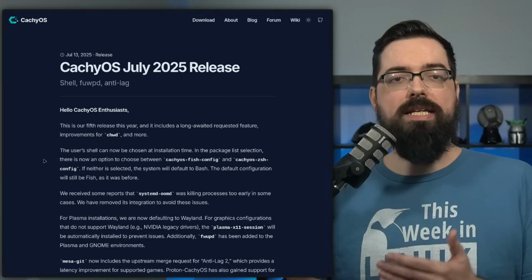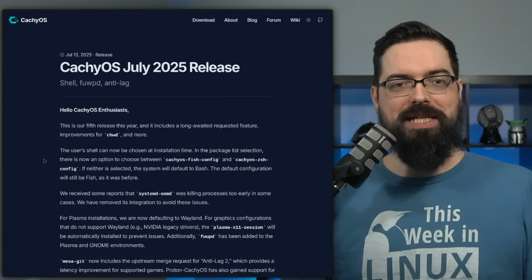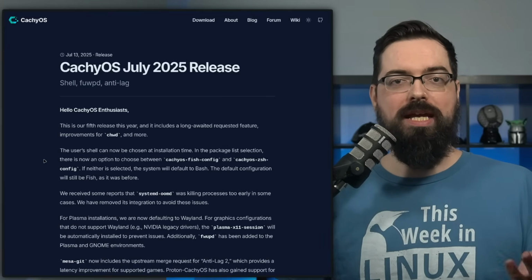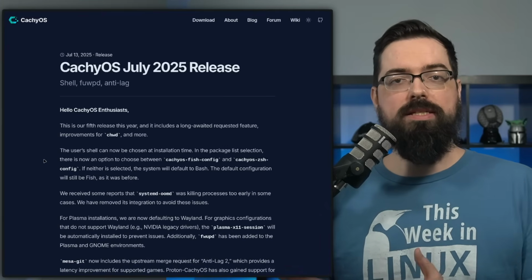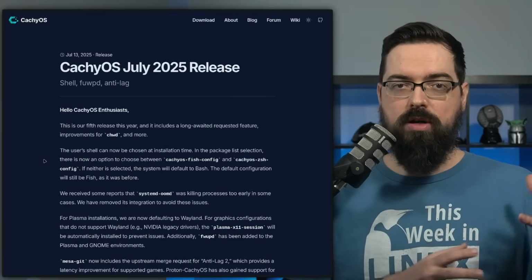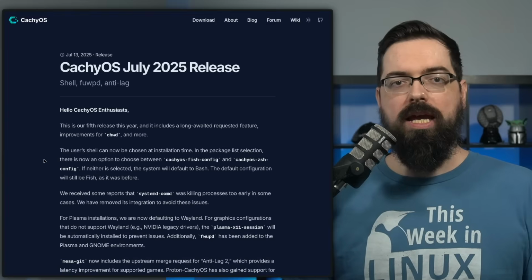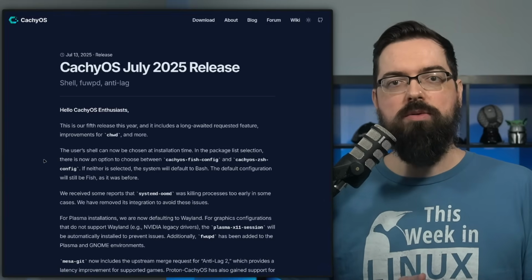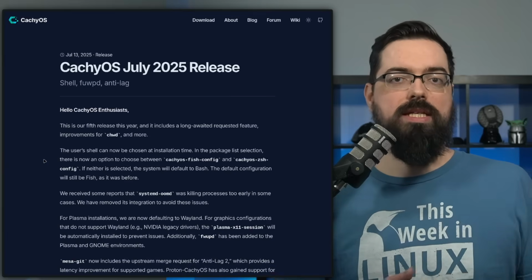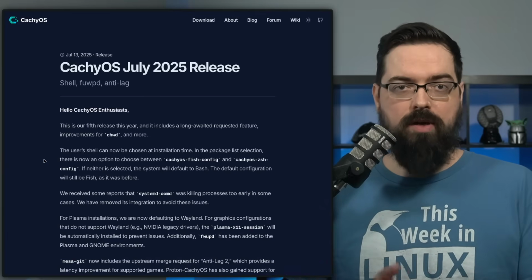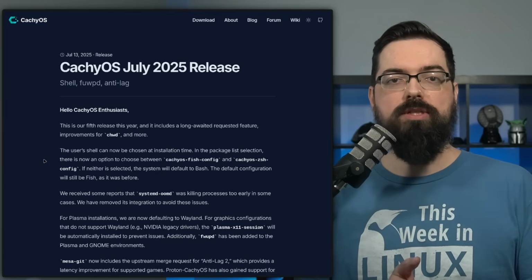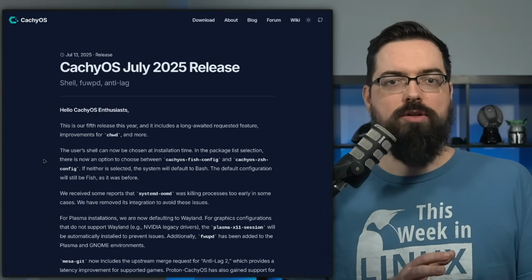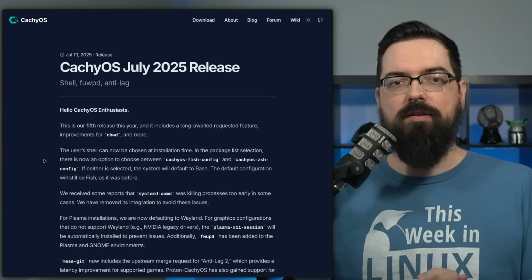They've also added FWUPD, which is the firmware updater tool, for the GNOME edition and the Plasma edition. In the last release of CachyOS, they actually dropped support for their own custom browser, the Cachy Browser. In this release, they have added a new configuration settings package so that you can have the configuration they had with the Cachy Browser with the regular Firefox install. But there's also an option for those who want a pre-compiled optimized version of Firefox with Firefox Pure.